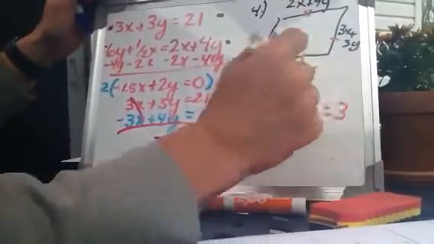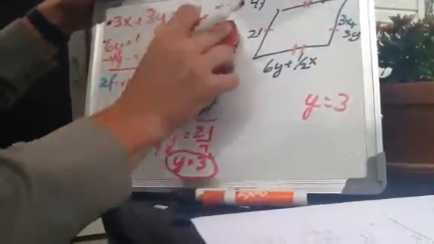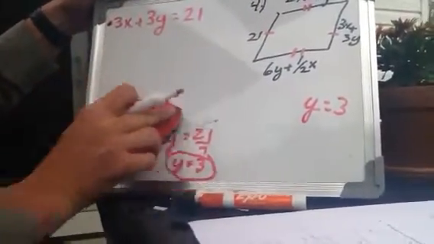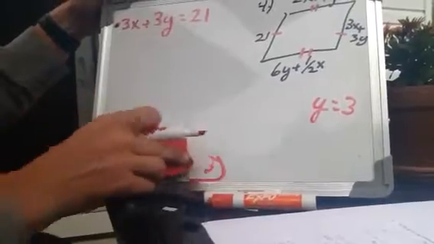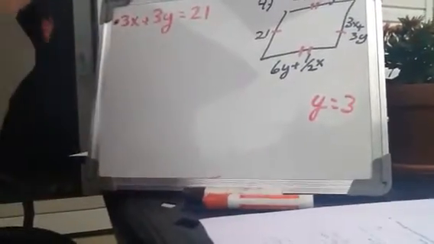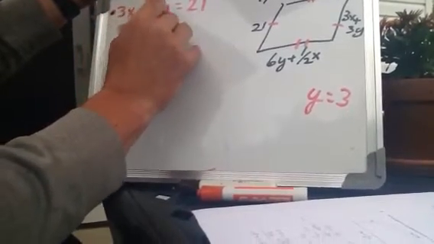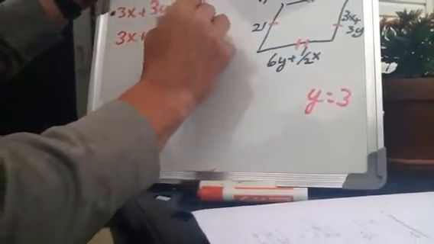So remember, y equals 3. So now I got to find out what x is equal to. So where do you think I'm going to put that y, Sam? Plug it in. 3 times 3, 9. There you go. Good job. And Sam doesn't like to show work. I know some of you don't either. But 3 times 3 is 9.